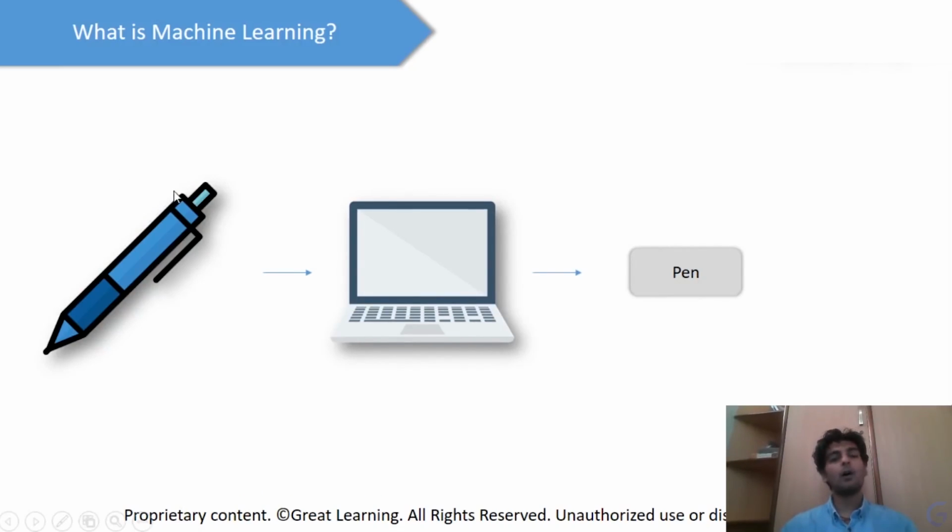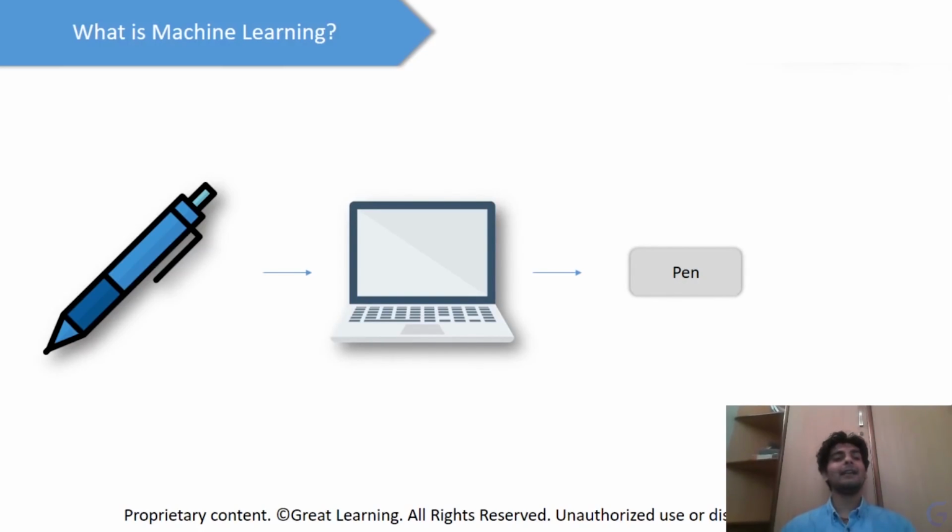Once it learns all of the features associated with this, I will give it a new pen, right? This is known as the test data. Now, on the basis of this, I would want to understand how much the machine has actually learned. So this is the underlying concept of machine learning. We keep on feeding images of these pens to the machine until it learns all of the features of the training data.